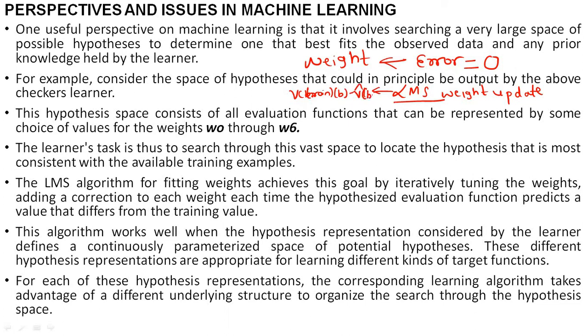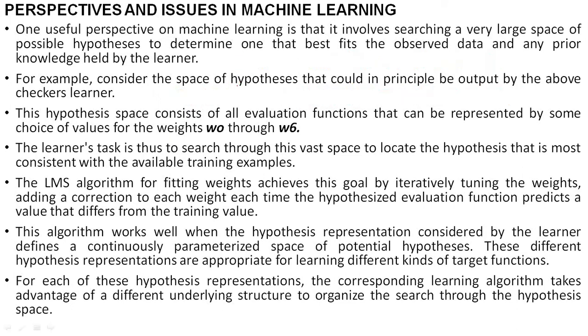We have already discussed this rule in the last session, and this result we have to take as 0. That means the estimated result and the result that we have calculated match. Consider the estimated result as 90, and we calculated the value as also 90. So here there is no error because 90 minus 90 is 0. Till then you have to update the weight continuously, until we get the error value as 0.